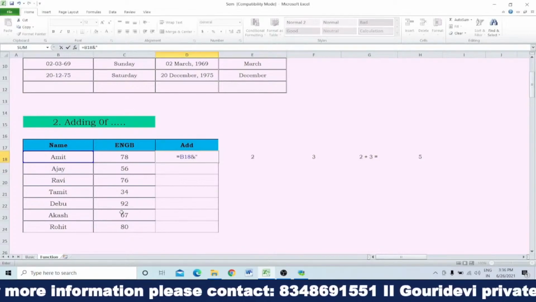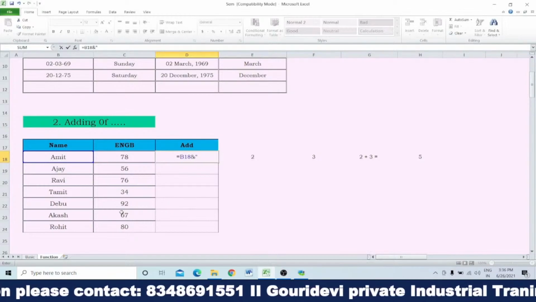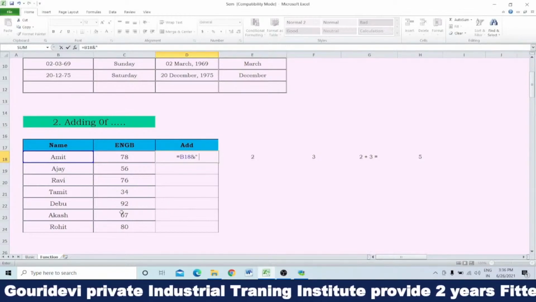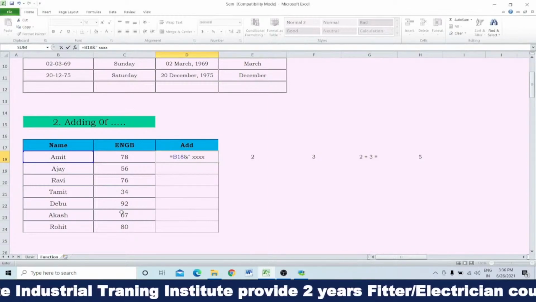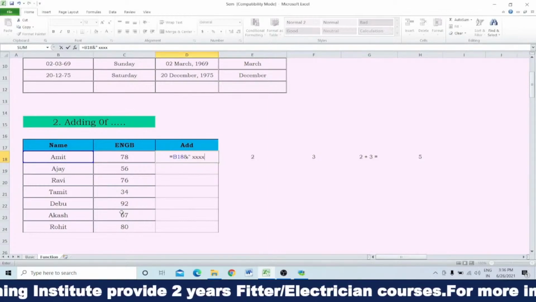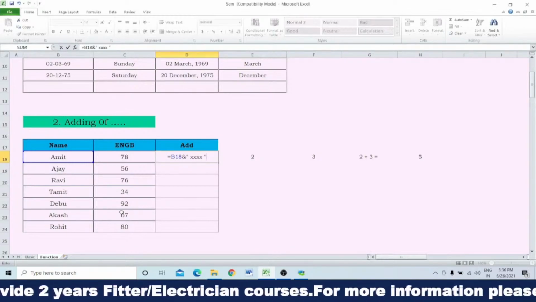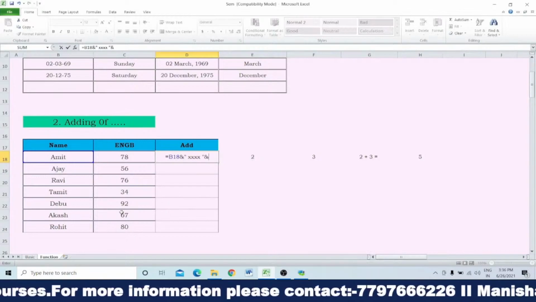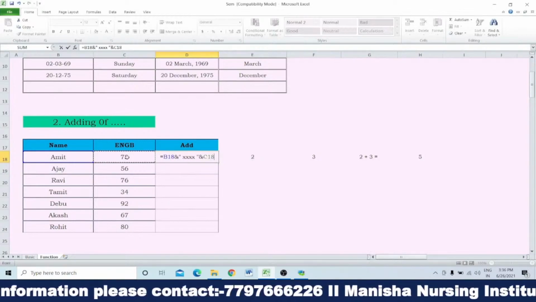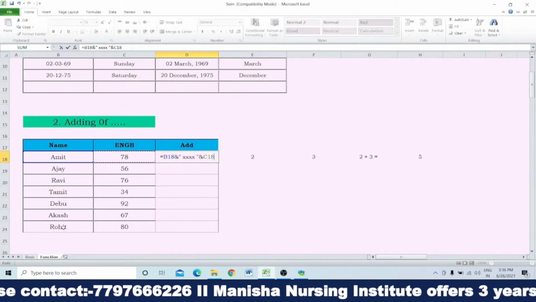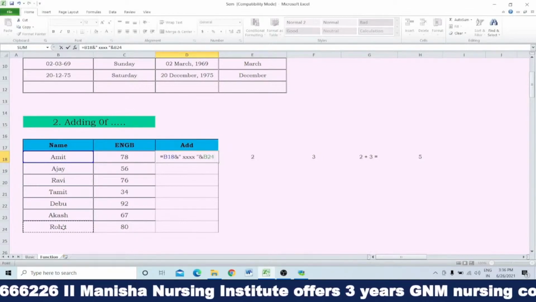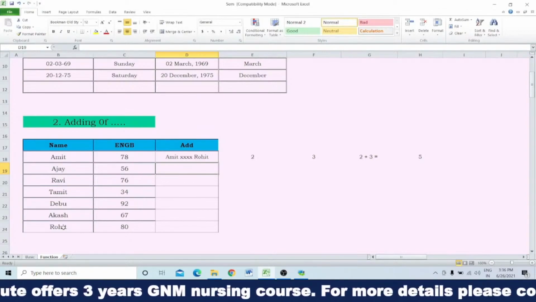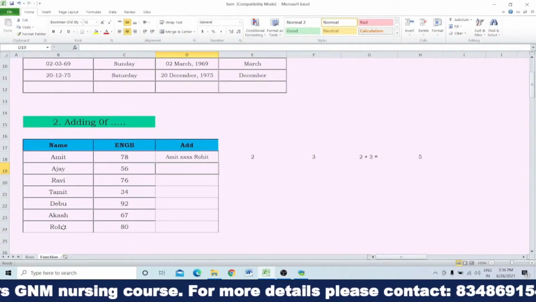Within colon whatever you write will be visible, so put a plus symbol, or instead of plus if you want to write this x, 4x, 5x or whatever it is you can write, and then you end the colon and then again the ampersand symbol, and then which cell you want to add, 78. If you want to add Rohit you can select this one and just press enter, it will show you Amit, then cross symbol and then Rohit.